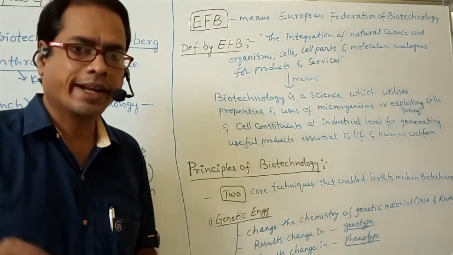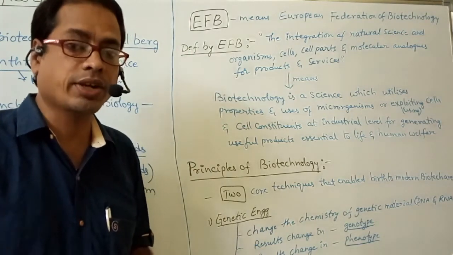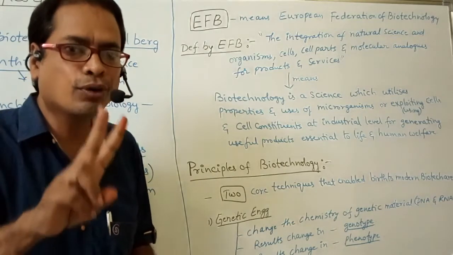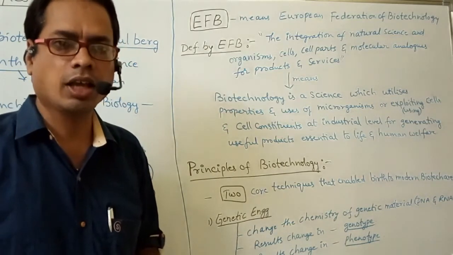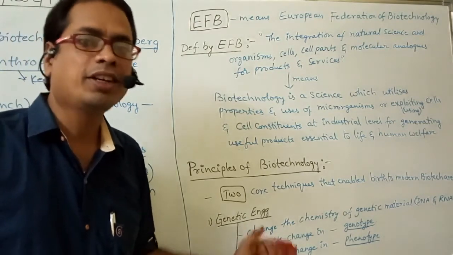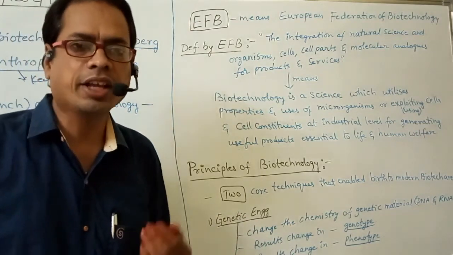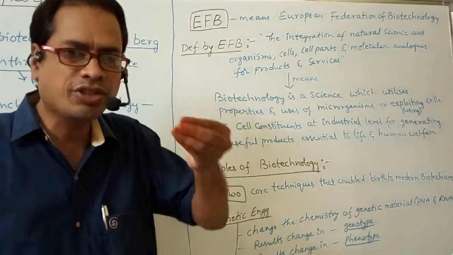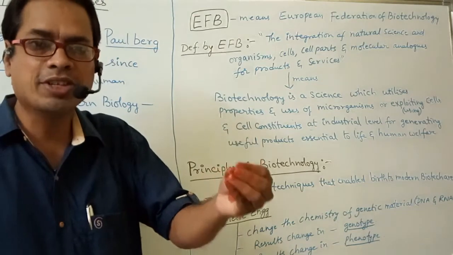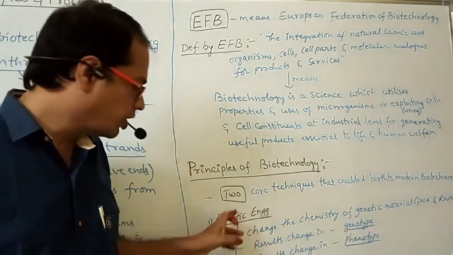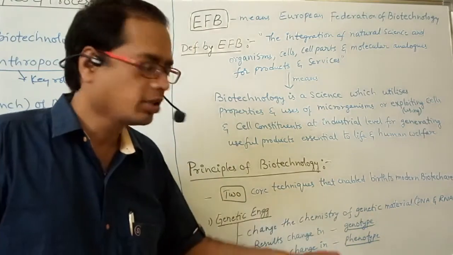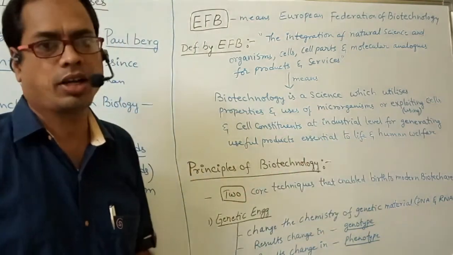One is genetic engineering. Number two, tissue culture. Genetic engineering means we have to change the genotype. We change the chemistry of DNA or RNA, that is, the chemistry of the genetic material.